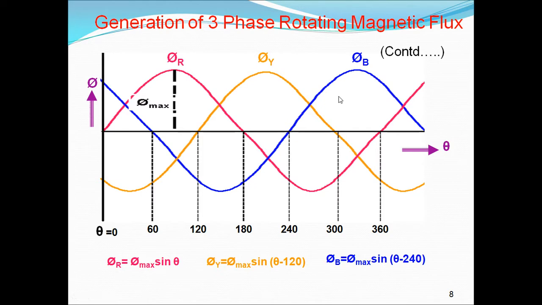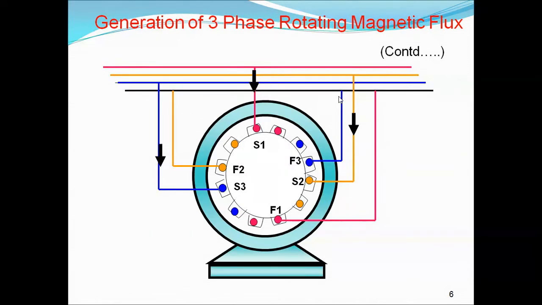Suppose we consider a three-phase, two-pole stator having three identical windings, as we see here in the first slide. That is S1 starting, F1 finishing, S2 starting, F2 finishing, S3 starting, F3 finishing.